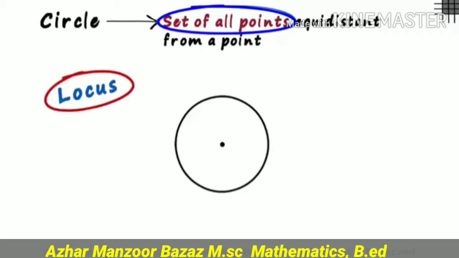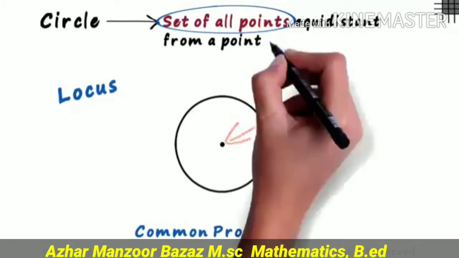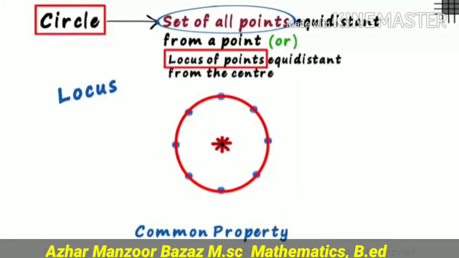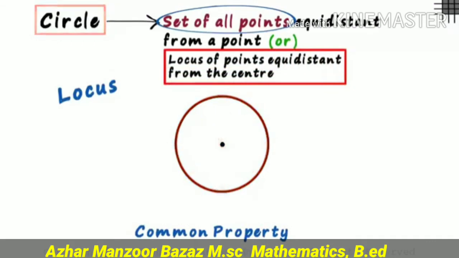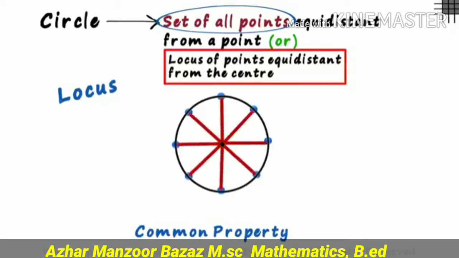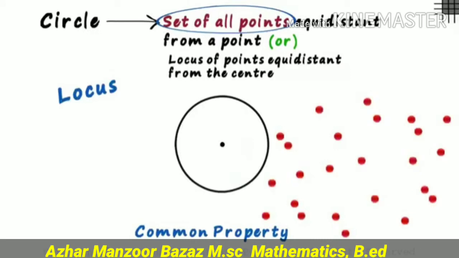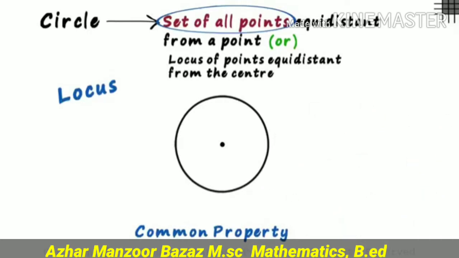So we may define a circle as the locus of points which are equidistant from a common point, the center. But remember, these points must possess a property. I will give you an example. These are the points I have shown here, but they are not a locus because they don't possess any property.